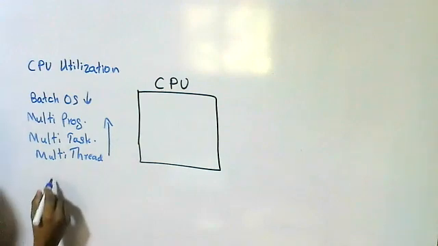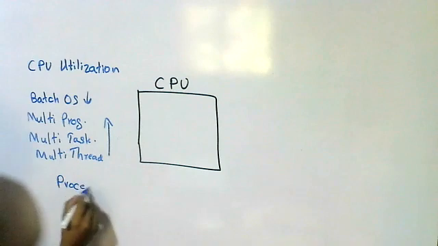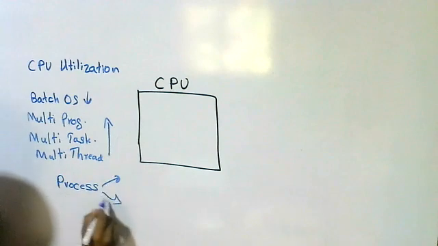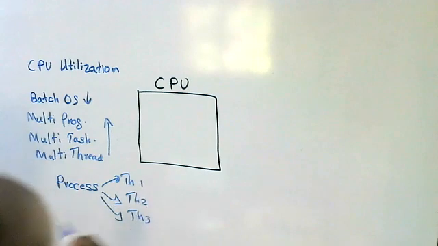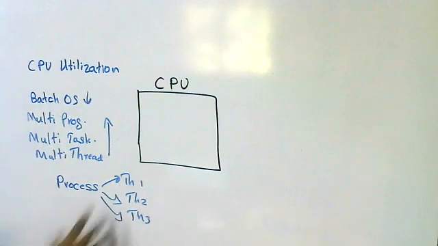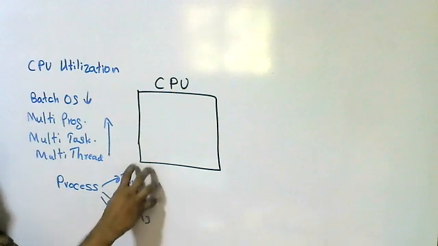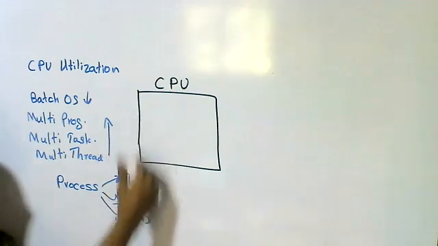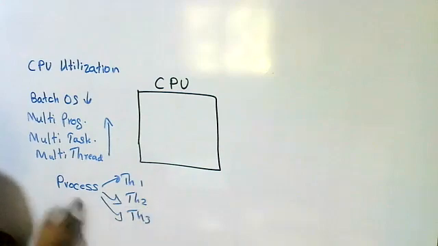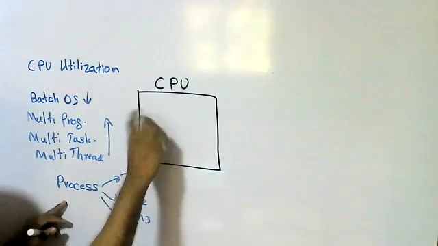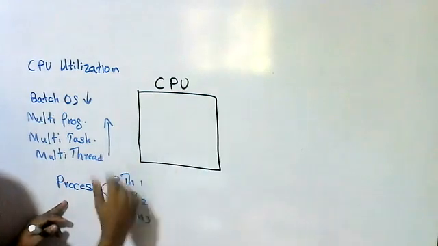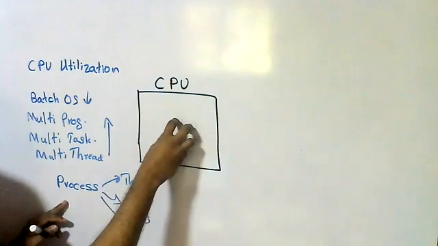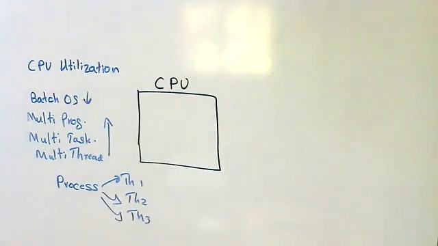And in multi-threading, a process can be divided into threads: thread 1, thread 2, thread 3, likewise. In a multi-threading operating system, multiple threads, all related to one process, execute on the CPU one after another. So processor utilization is high. These things we have already discussed, students.